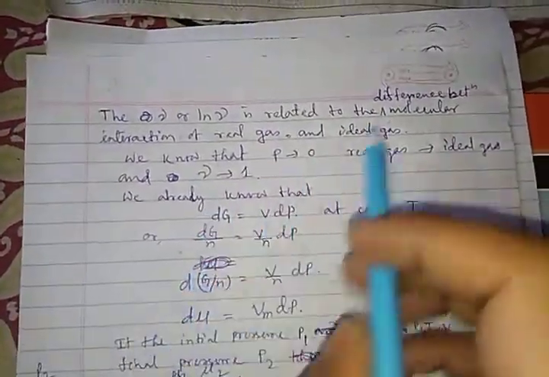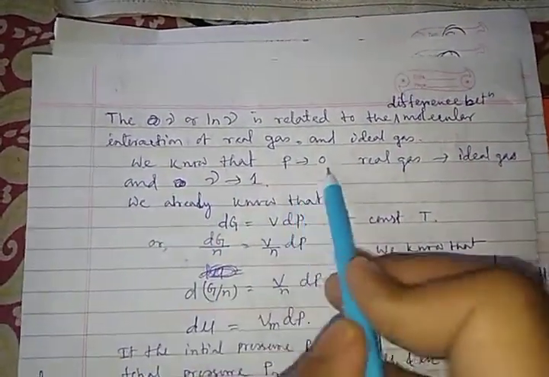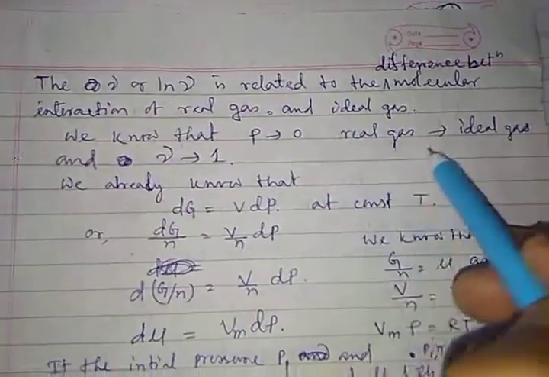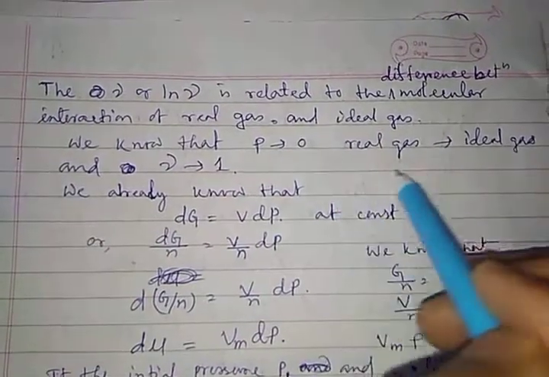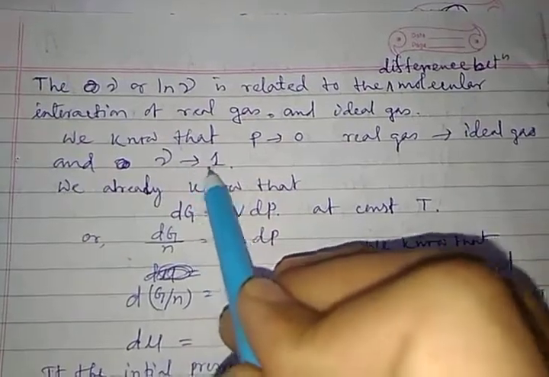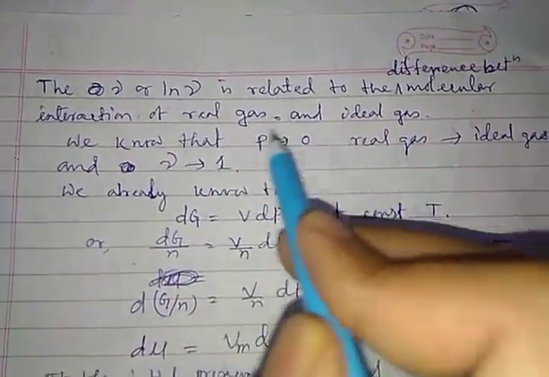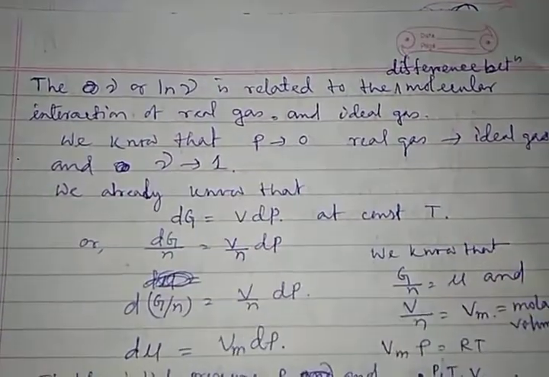Now we know that if the pressure tends to 0, then a real gas behaves like an ideal gas, and then my gamma tends to 1. So at very low pressure, when pressure tends to 0, gamma tends to 1.